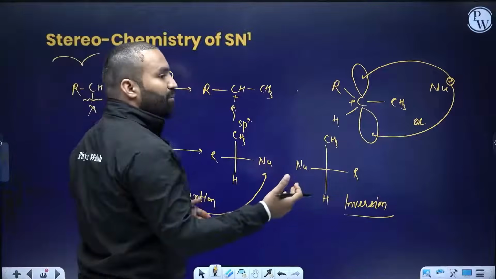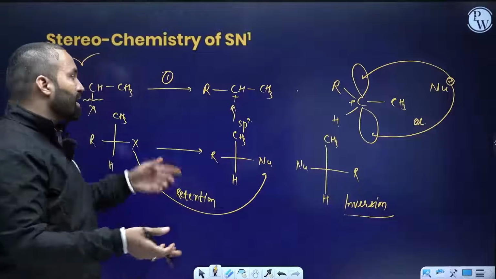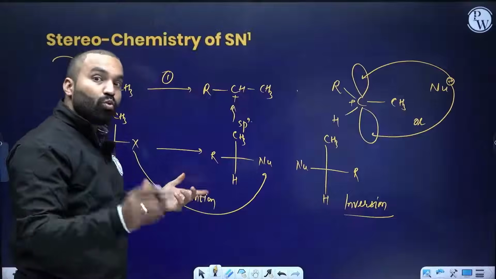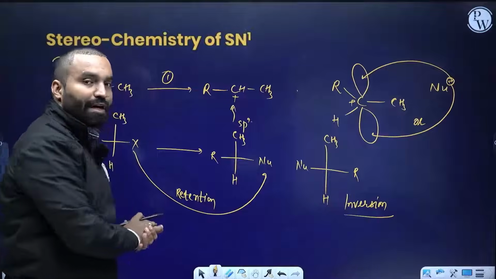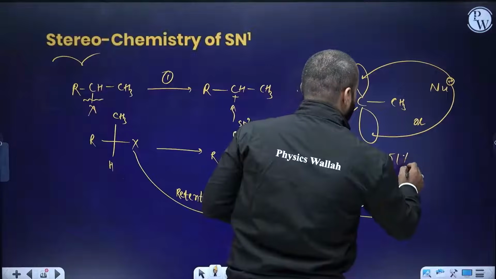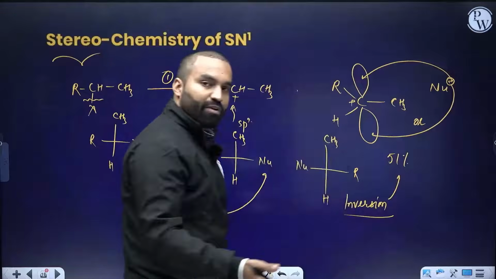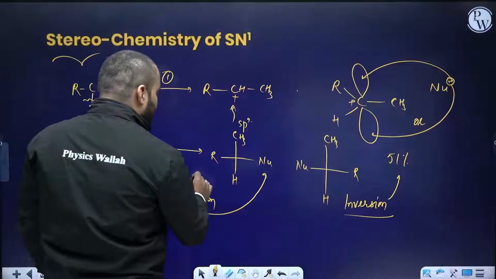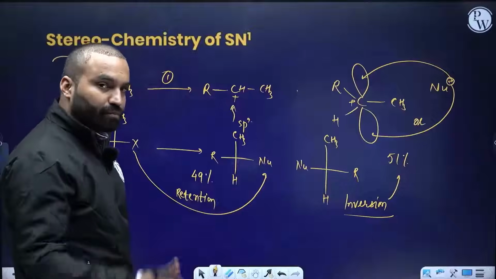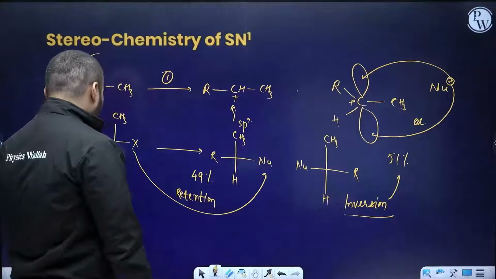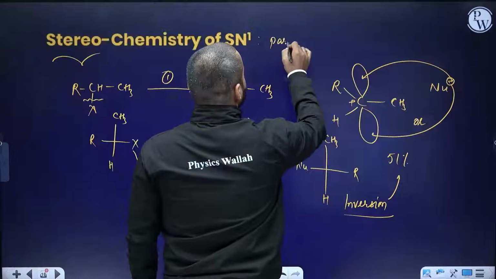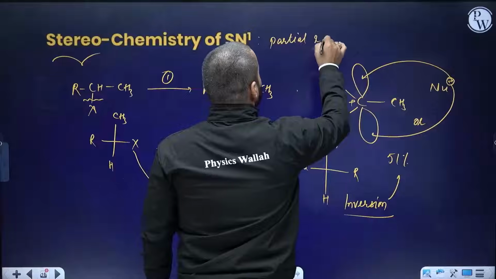So the nucleophile may not wait for its production and immediately attacks via SN2 type and forms more of the inversion product. So it will be nearly 51% or 52% and retention will be close to 49%. So the total makes 100. Clear, everybody? So you get partial racemization. The overall answer to this discussion is that we obtain partial racemization.